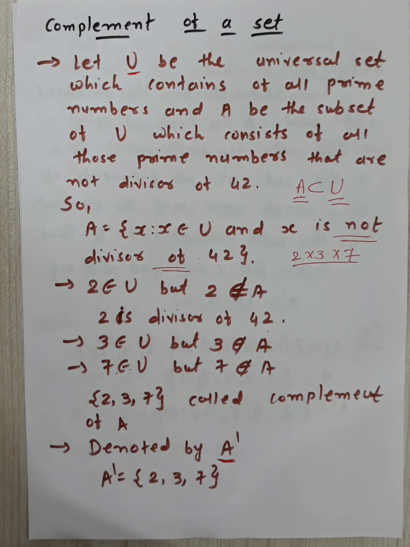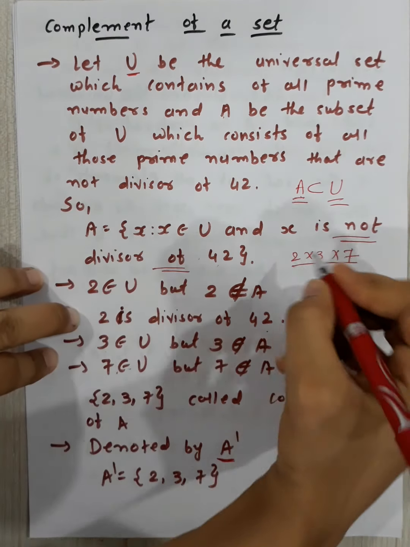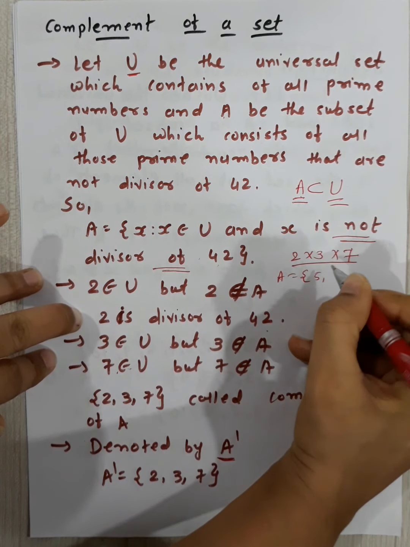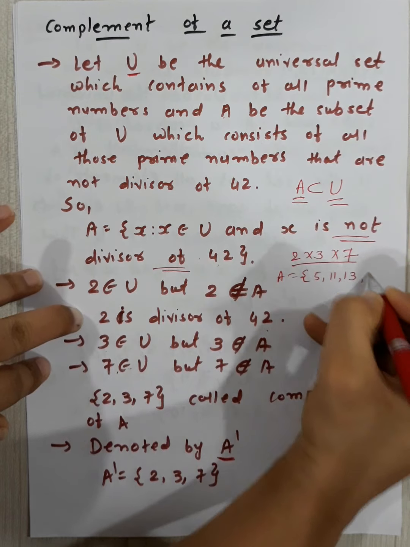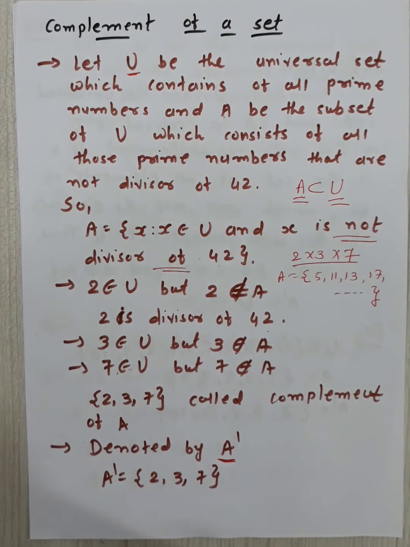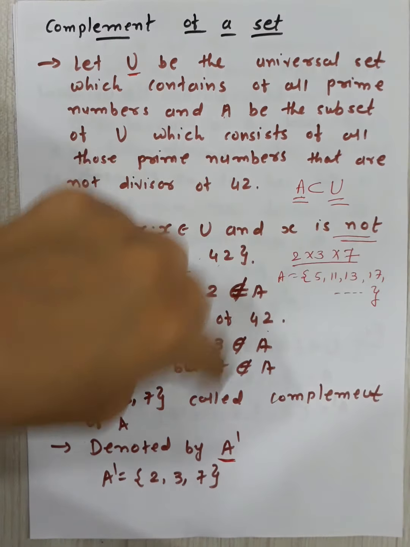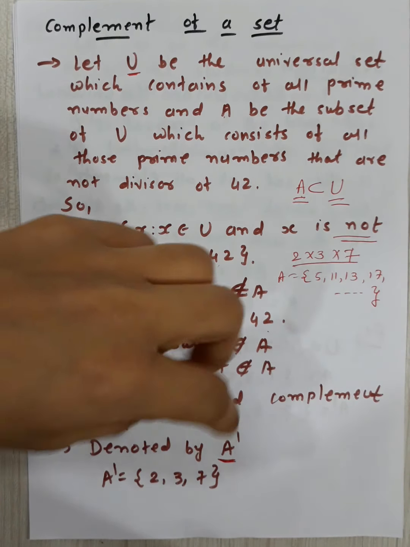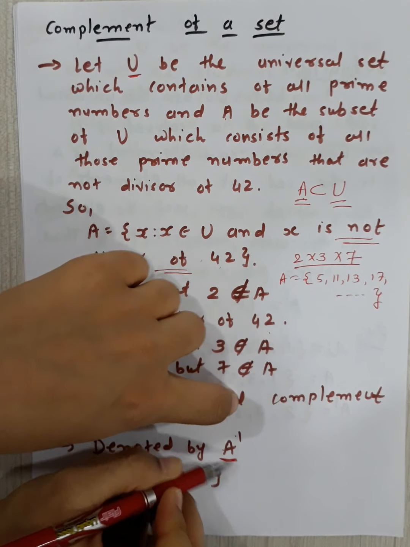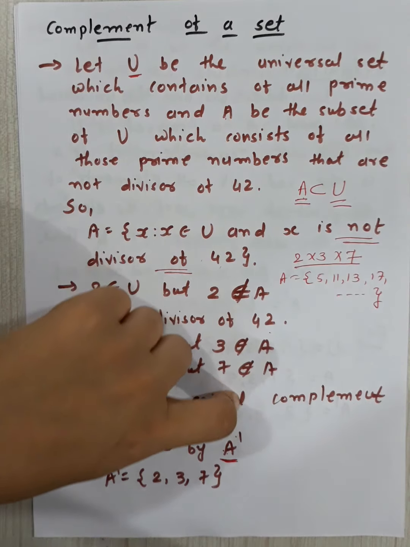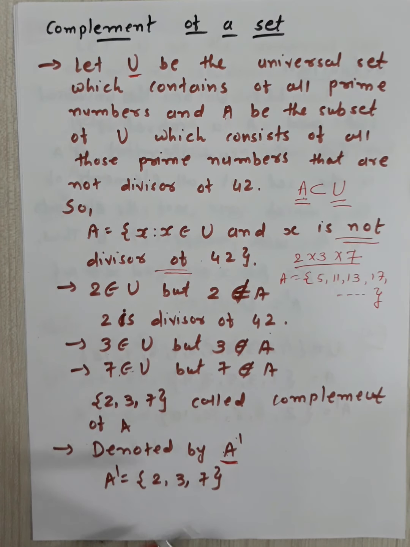A dash is equal to {2, 3, 7}. What are the elements of A? A is equal to 5, then 11, then 13, then 17, up to all the prime numbers, right? x is not a divisor of 42. So {2, 3, 7} is the complement of A, and it is denoted with A dash. This is read as A dash, okay? So A dash is equal to {2, 3, 7}.